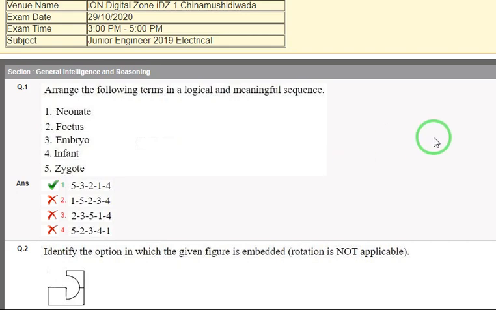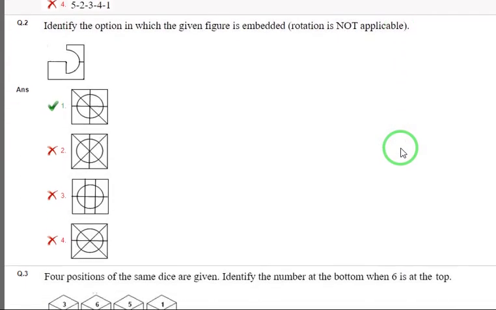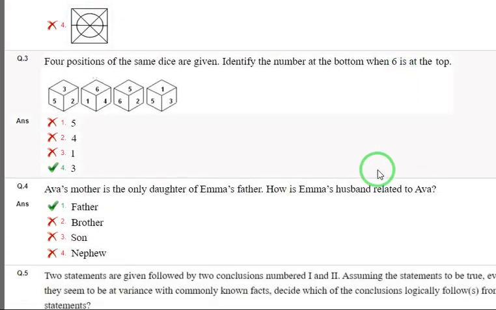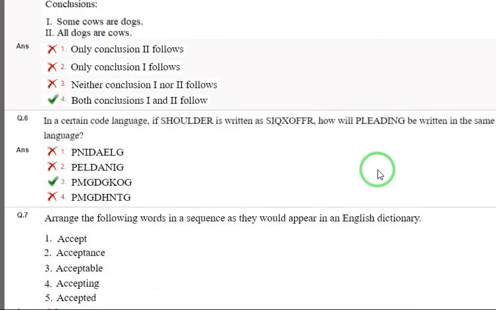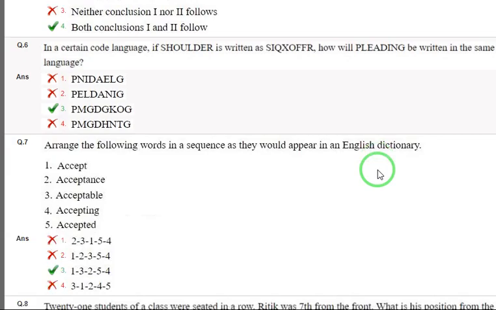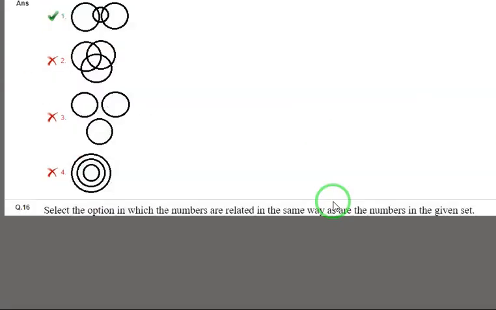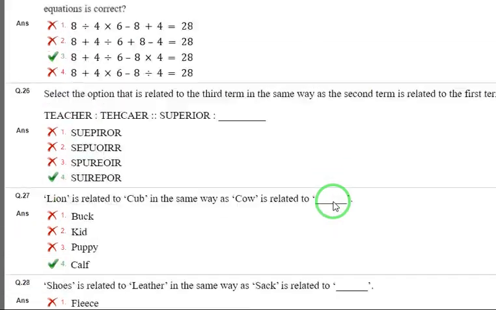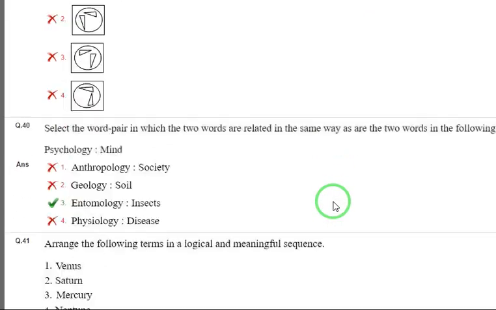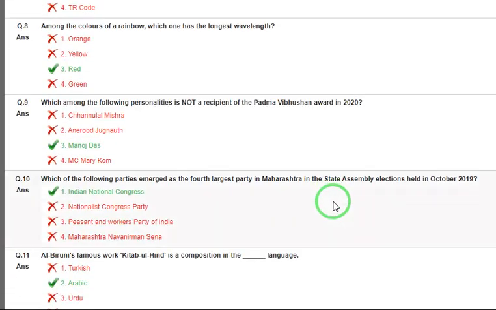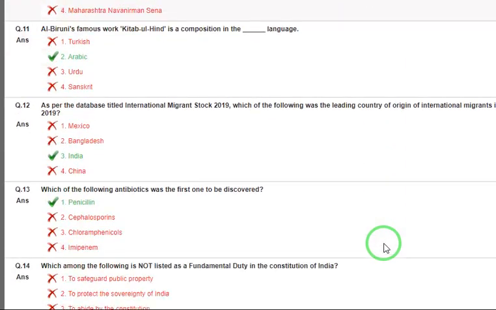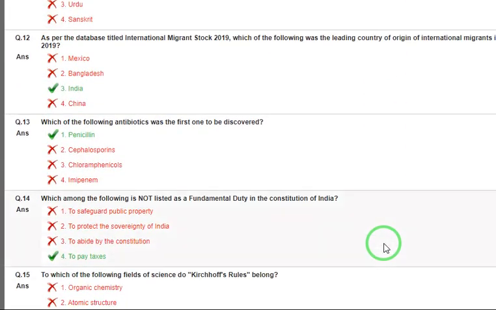I am just showing you. All the 200 questions will appear here, and whether the answers are correct or wrong, you can check after entering your roll number and password. Whether you were selected or not selected, the analysis of this question paper will be useful for the SSC JE 2020 exam.